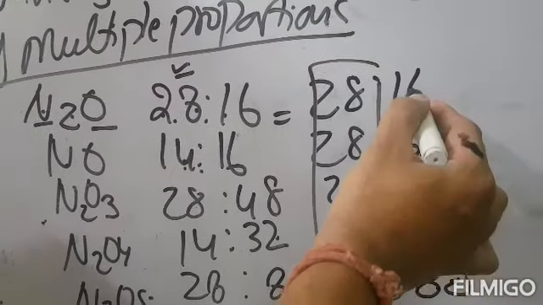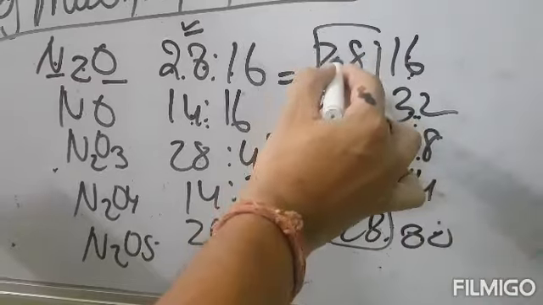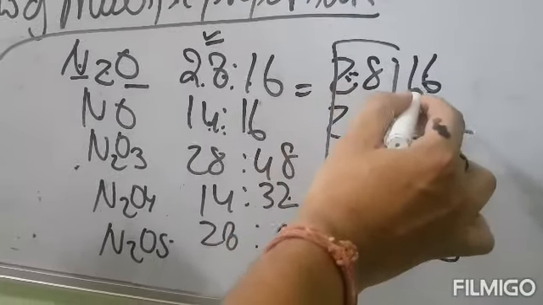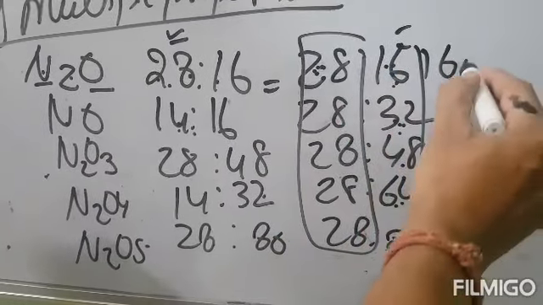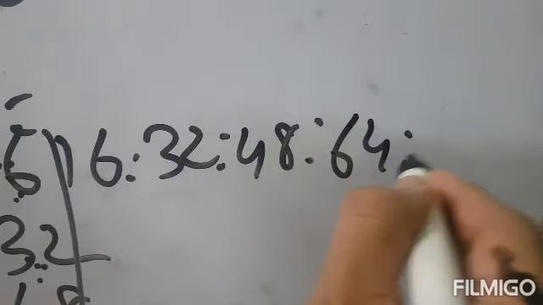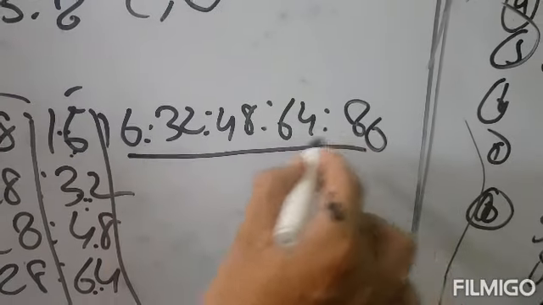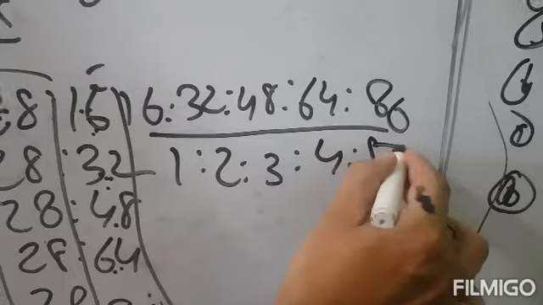Thus the ratio of masses of the oxygen which combine with the fixed mass, that is 28 parts of nitrogen, are 16 ratio 32 ratio 48 ratio 64 ratio 80, and they are simple whole number ratio of 1 ratio 2 ratio 3 ratio 4 ratio 5.